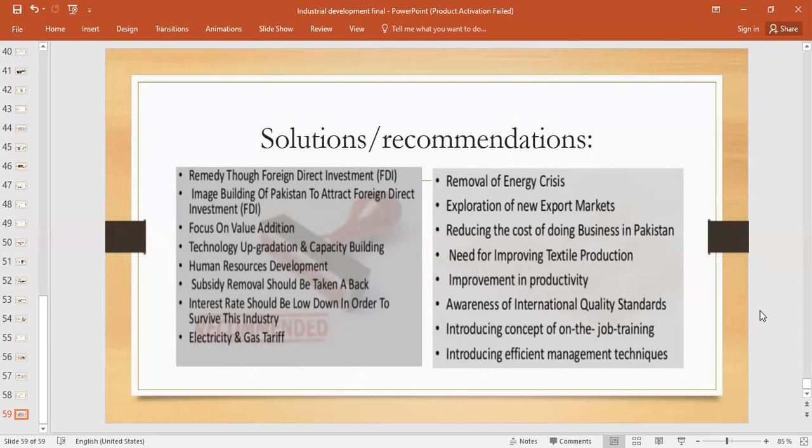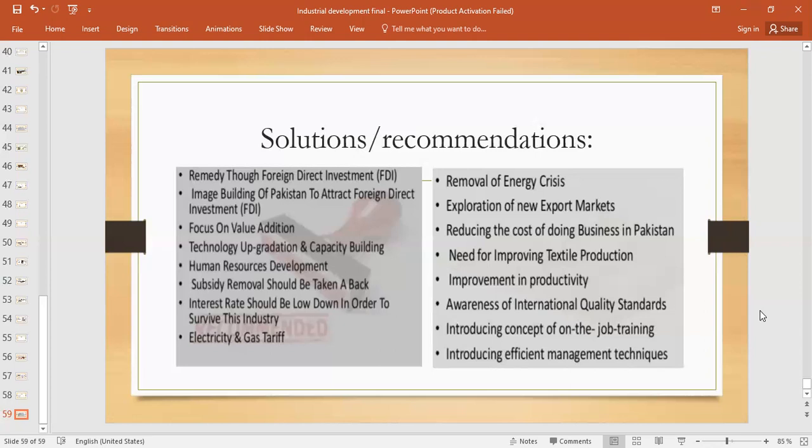As we know, it is an export oriented industry. The other solution would be tax exemptions. Tax holidays should be given specifically to the cotton textile sector. Why is it needed? Because we get our major foreign earnings from the cotton textile industry. If tax exemptions were there, more entrepreneurs would be attracted to invest in this sector in Pakistan in order to flourish it. So ultimately, the economy of Pakistan would be boosted.